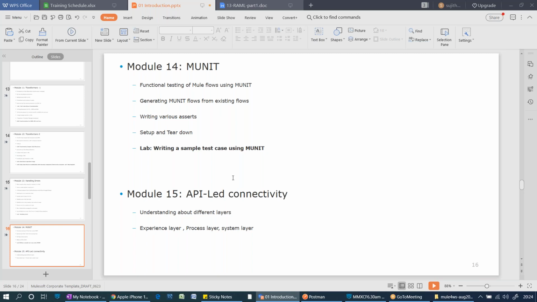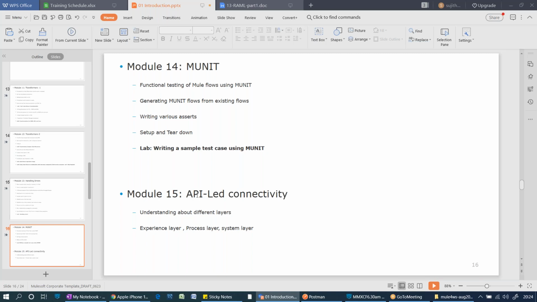And till now all the concepts, that means the ESB concepts, how to drive the implementations like that. From module 5 onwards, we are going to talk about APIs. We are going to develop some banking application. For that banking application, I have some requirements. As per those requirements, we are going to design the API.